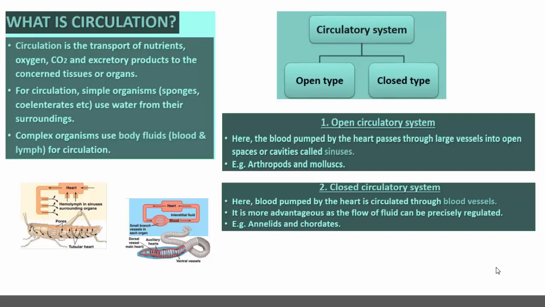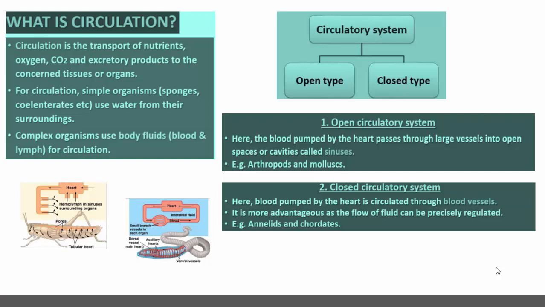During circulation, the nutrients are transported, oxygen is transported, carbon dioxide is transported, along with the transportation of excretory products, to the concerned tissues or organs.